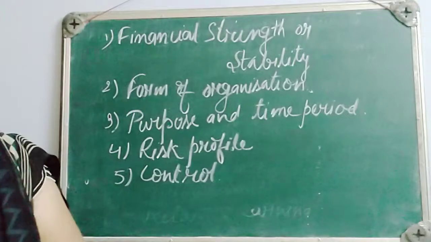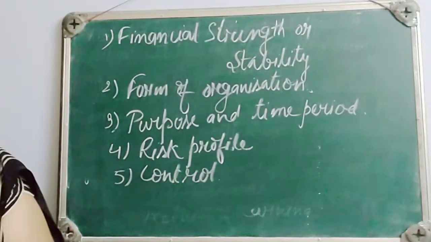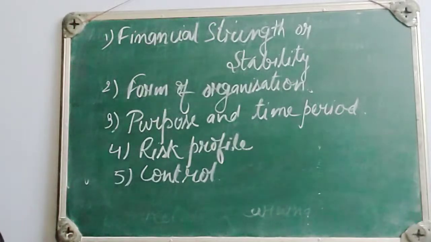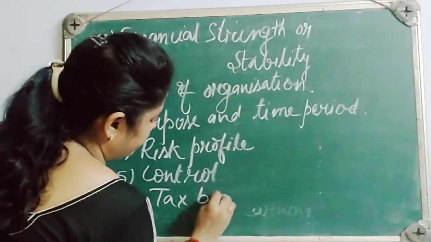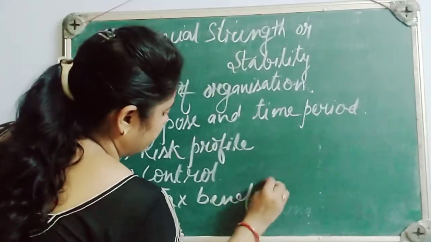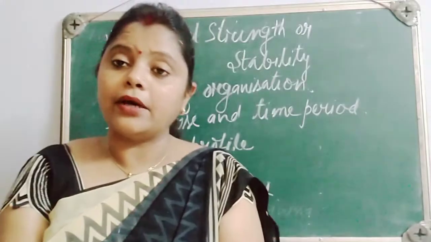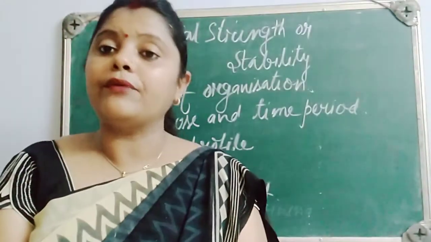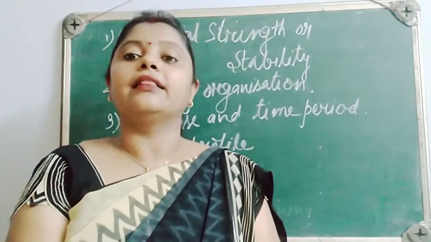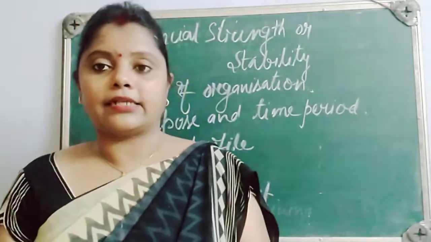Now, the next one is the tax payment or tax benefit. There are certain sources which will help us in saving the tax. For example, if we are paying interest, that interest will help us to reduce the tax amount.